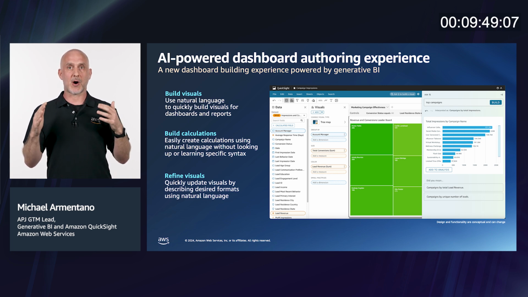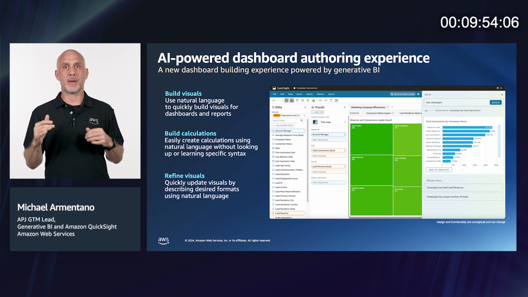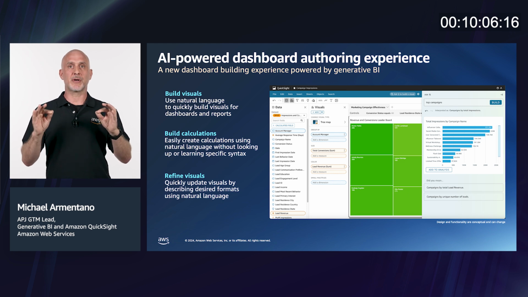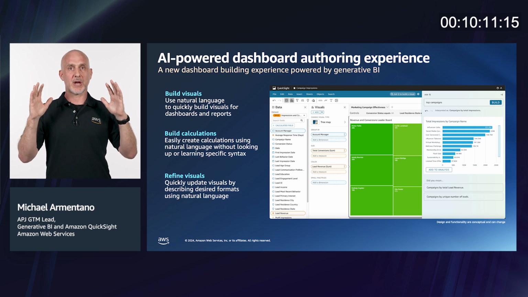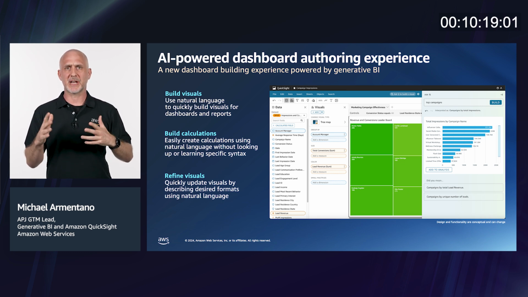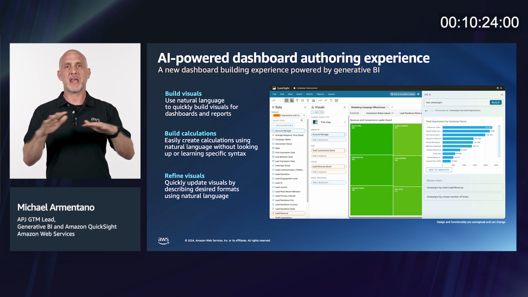And QuickSight has automatically interpreted that and created a horizontal bar chart. This chart can be further refined by using language, for example, show this as a heat map, or by just pointing and clicking. You can also specify to QuickSight what you meant if the original intent wasn't properly understood. We think that these capabilities are going to drastically increase efficiency for dashboard creators, allowing them to create compelling and meaningful dashboards more quickly and with less required skills. Builders can even use natural language to easily create calculated fields without having to know anything about code.